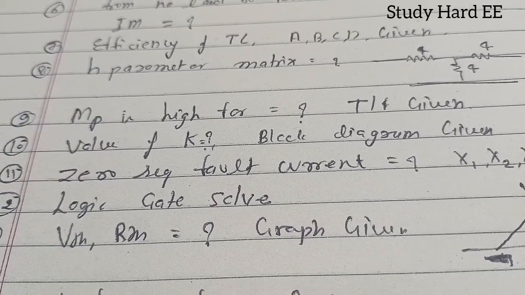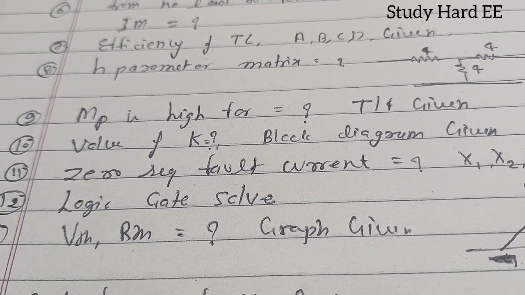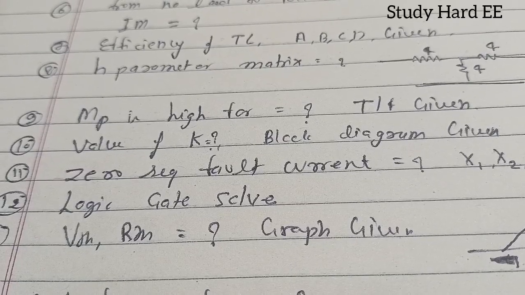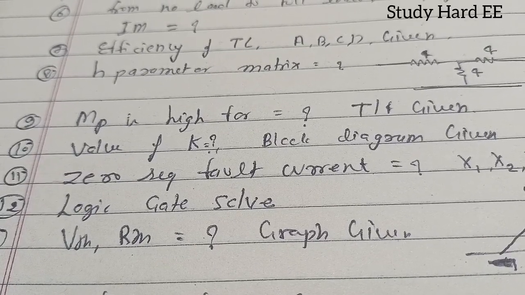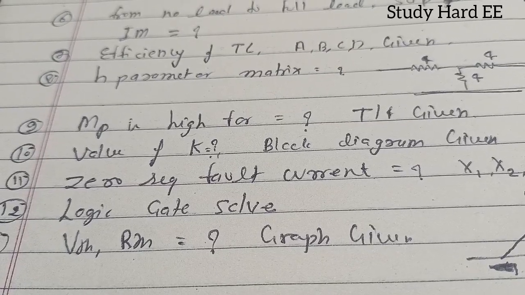And question number 11 is from the fault section of power system. So they have asked the zero sequence fault current. Yeah, this is not the fault current. You can see, you have to read the question very carefully.